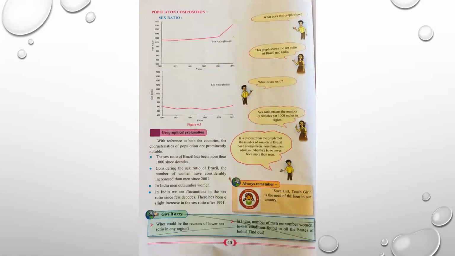Page number 40, look at the bottom. Give it a try. What could be the reasons of lower sex ratio in any area? In India, number of men outnumber women. Is this condition found in all the states of India? Find out. Please put a cancel on this box.